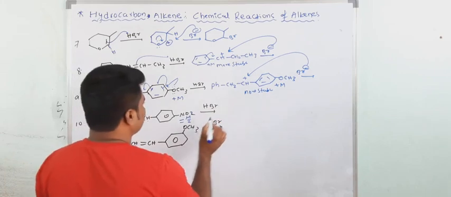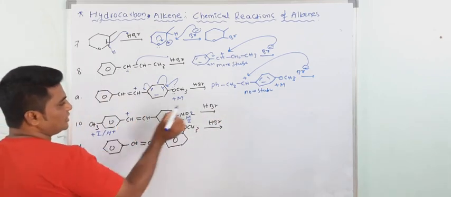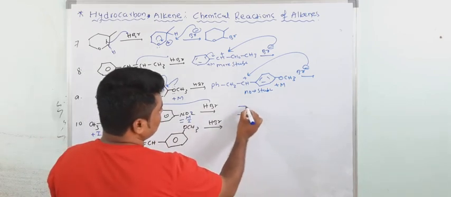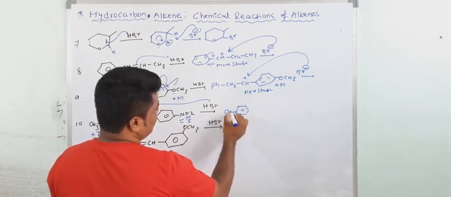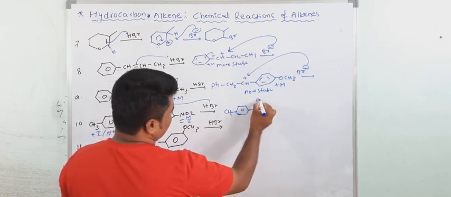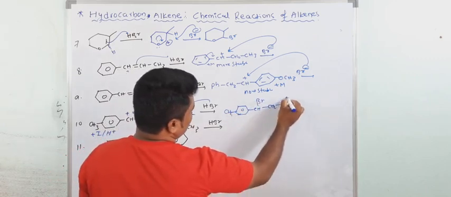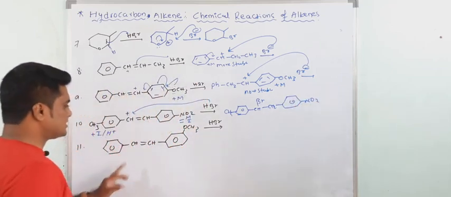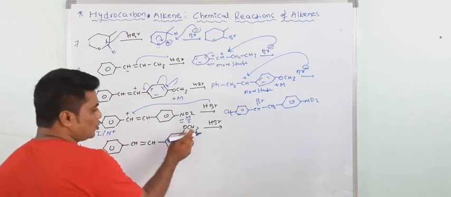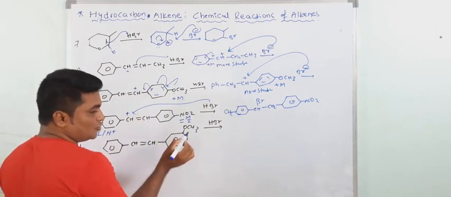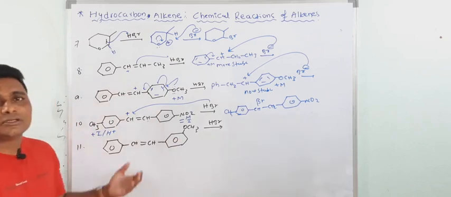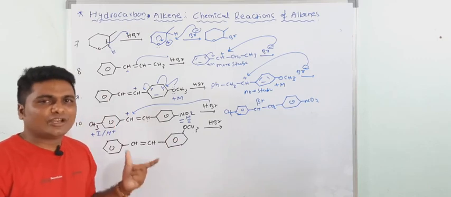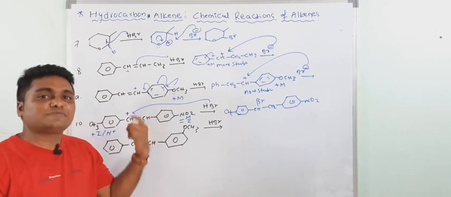So the carbocation is forming here, it means Br goes directly here. So I am directly writing the product. This is CH3, now CHBr, now CH2. I am directly writing the product. This is NO2. Okay, now in this case, see, this OCH3 group present with respect to this one is at the meta position, and you know that the groups at the meta position do not show resonance with the group present at the ipso position.